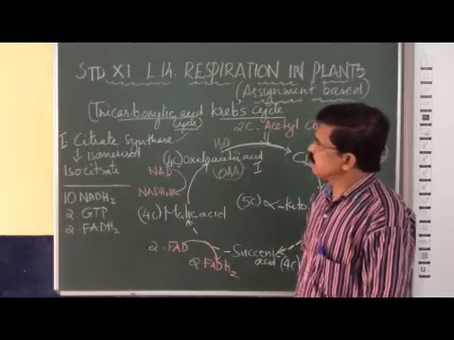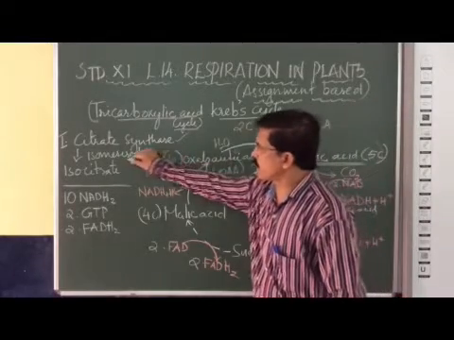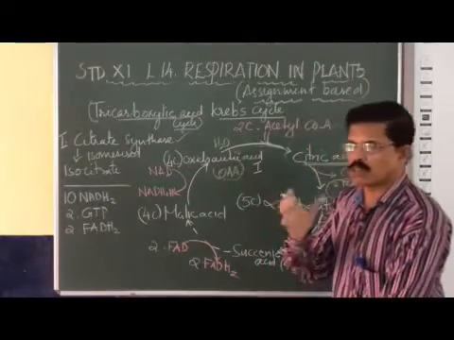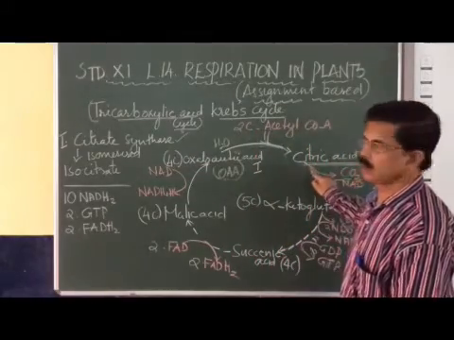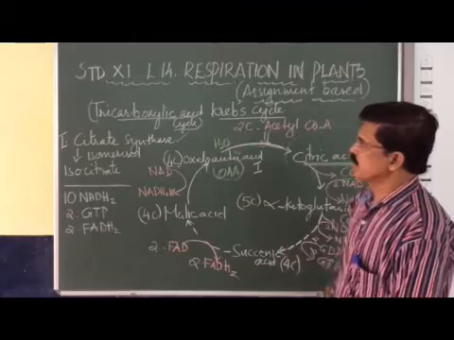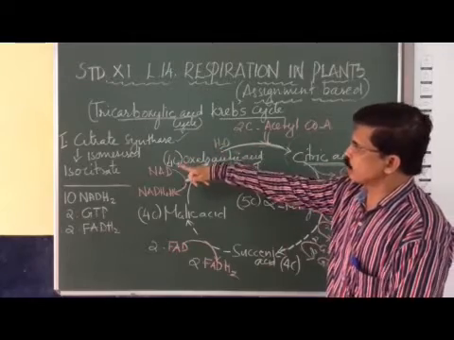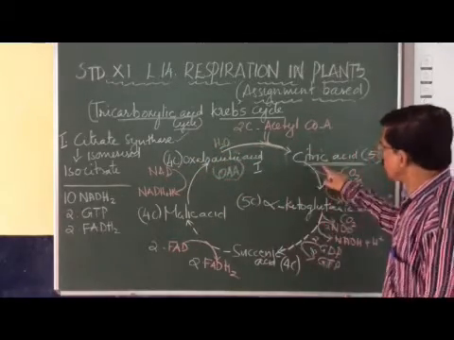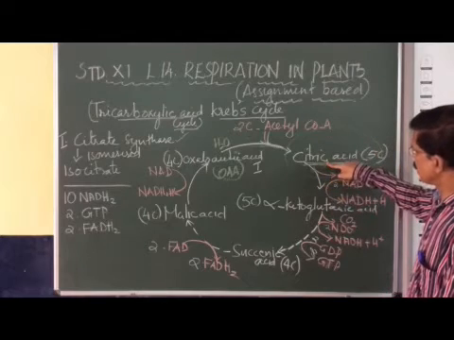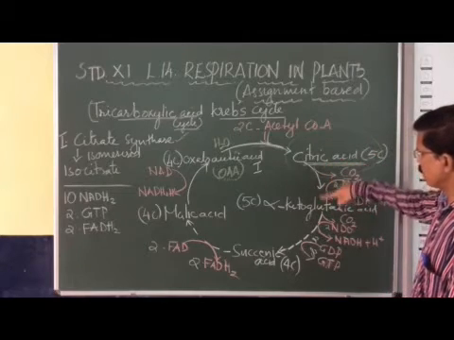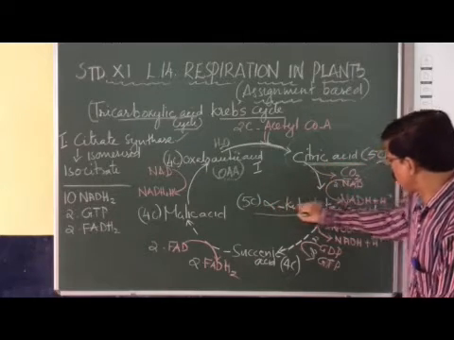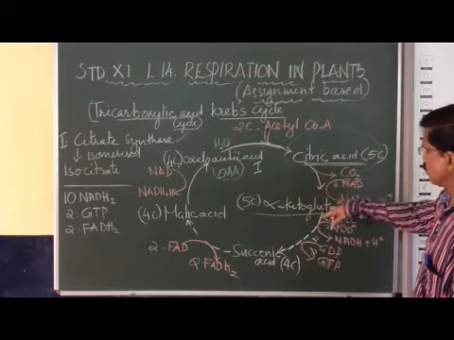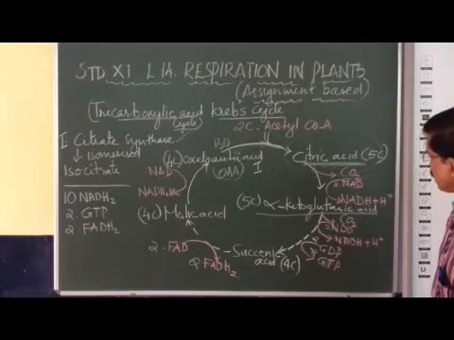Now, in the next step, citrate is isomerized to isocitrate, but that is a small step we do not show here. So citric acid is directly converted to alpha ketoglutaric acid.